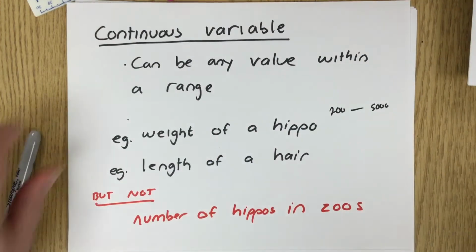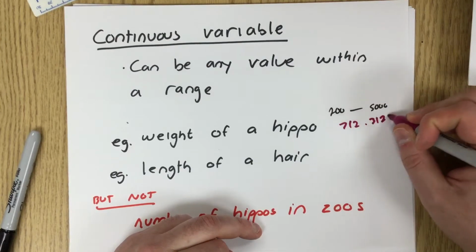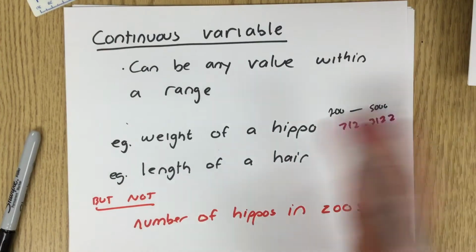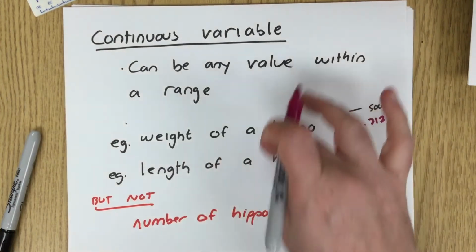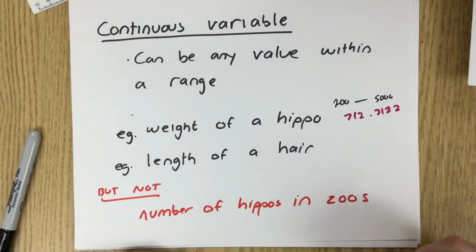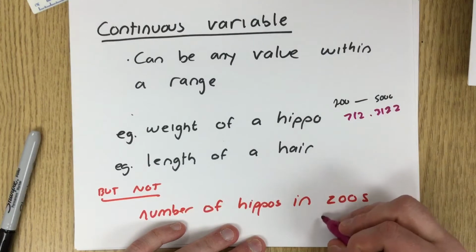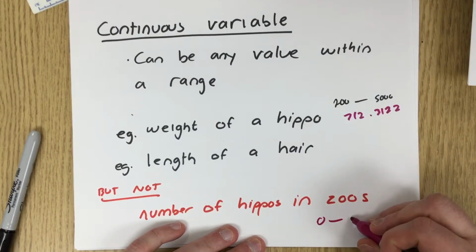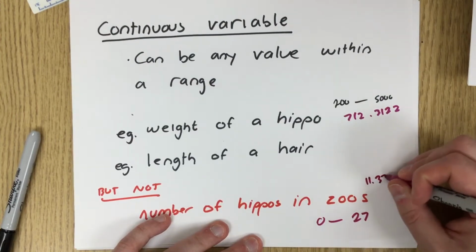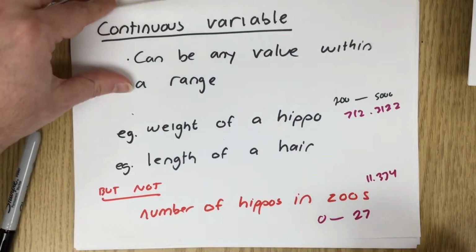It could be, for example, 712.3122 kilograms. Length of a hair also could be any number within a range. So both of these would be continuous variables. Number of hippos in a zoo would not be a continuous variable because let's say the range is anywhere from 0 to 27 hippos in the zoo. We can't have 11.33 hippos because that just would not make sense.